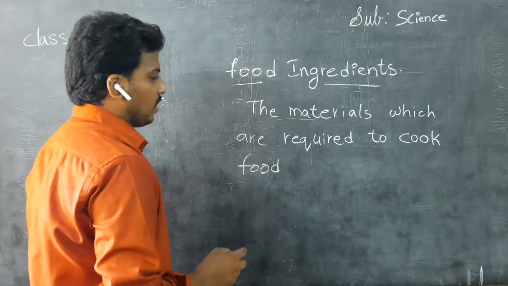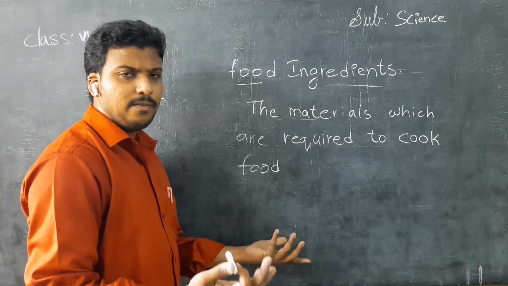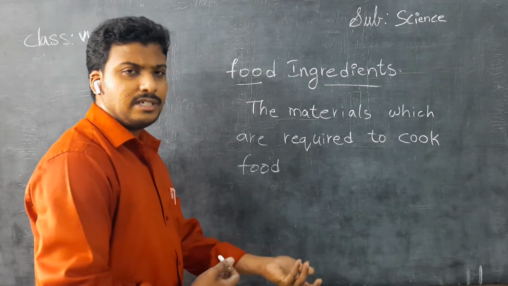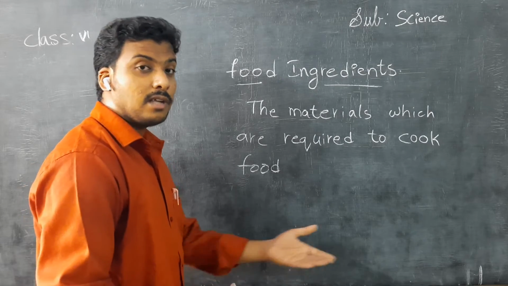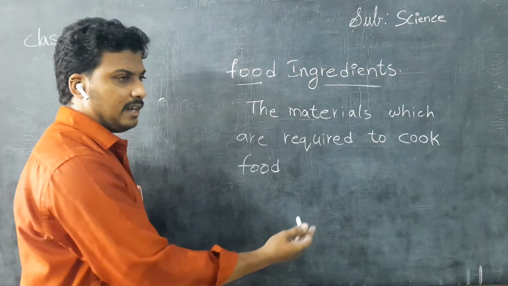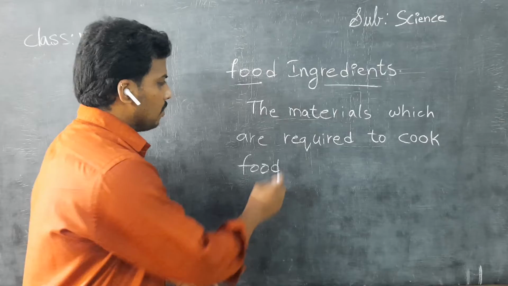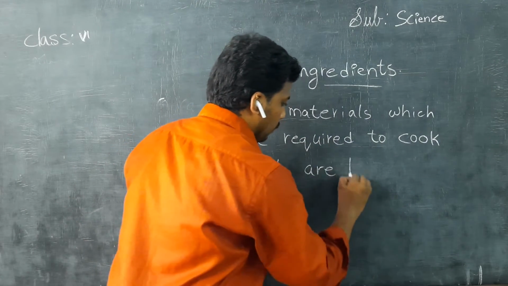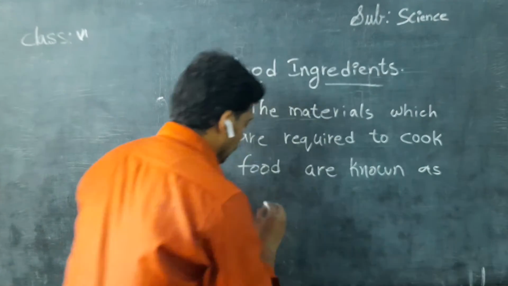Food means different varieties, not only rice, pulihora, semia, cashew, or whatever it may be. Understand children? Dosa, idli, sambar, all these. To prepare any kind of food, we need materials as the basic. The materials which are required to cook food are known as what? Ingredients.